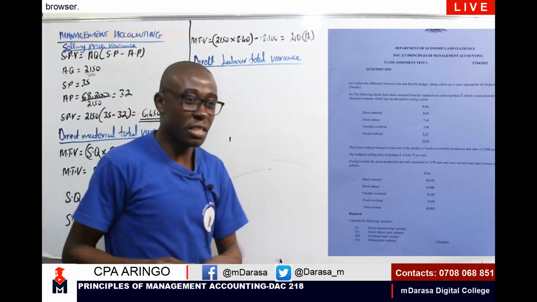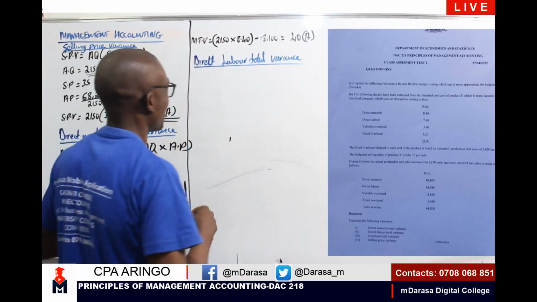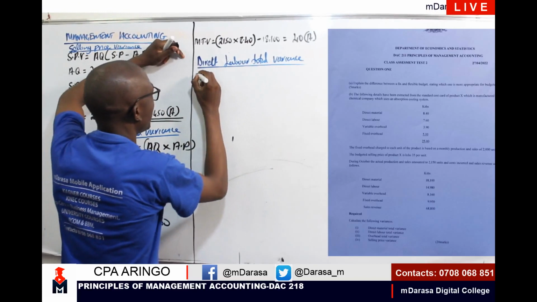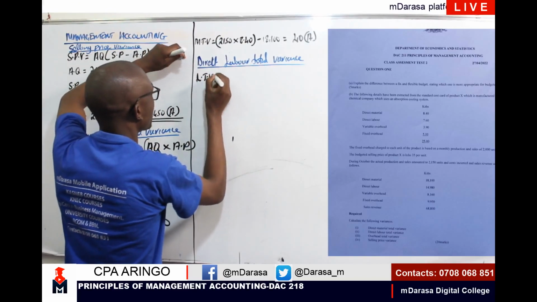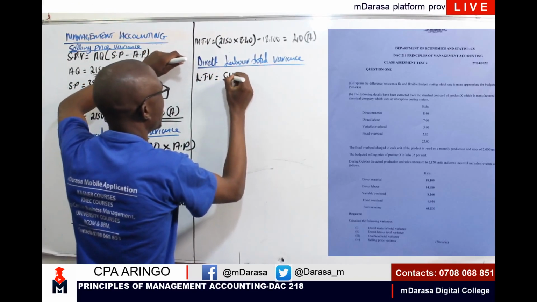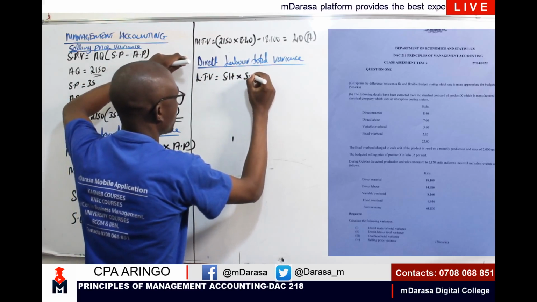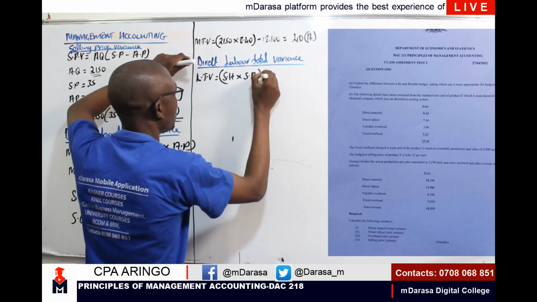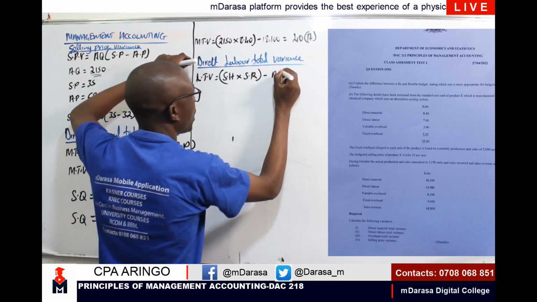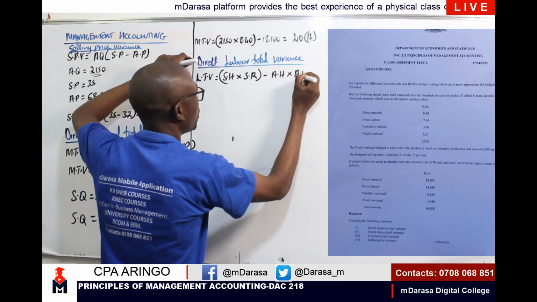My good students, we normally talk of direct labor total variance as our standard hours times our standard rate, less our actual hours times our actual rate.